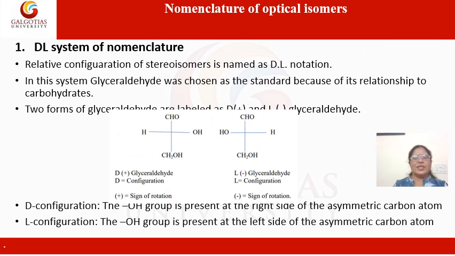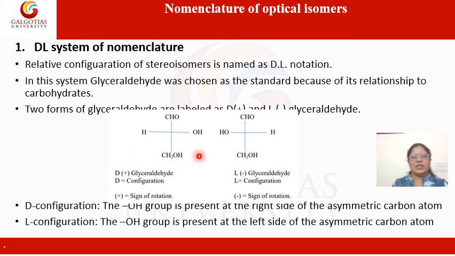Another point which we will study in this class is the nomenclature of optical isomers. There are two methods. The first simple method is the DL system of nomenclature, which is actually a relative method of configuration nomenclature. Here, glyceraldehyde is used as a standard. Glyceraldehyde has a similarity with carbohydrates, so it is used as a standard. So the two forms of glyceraldehyde are like this.